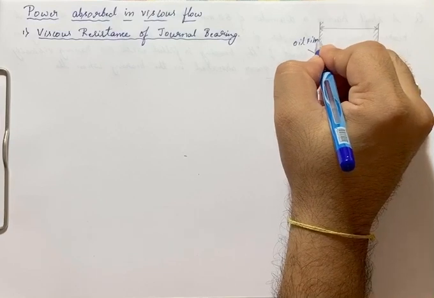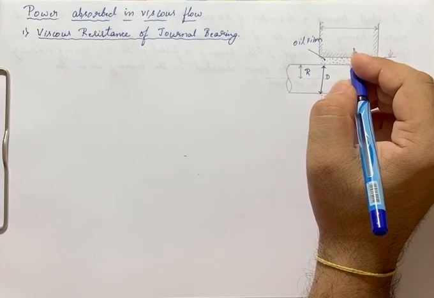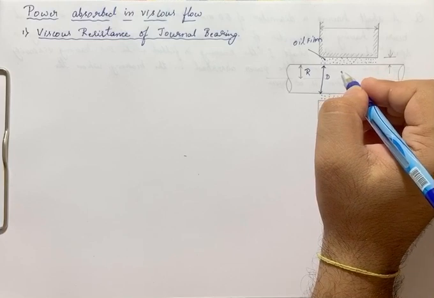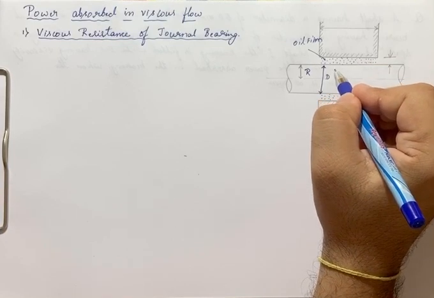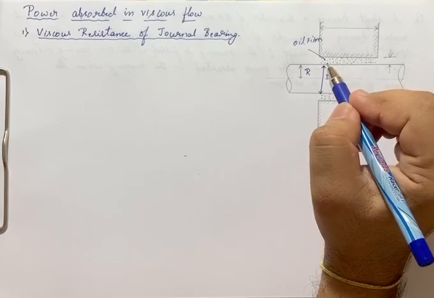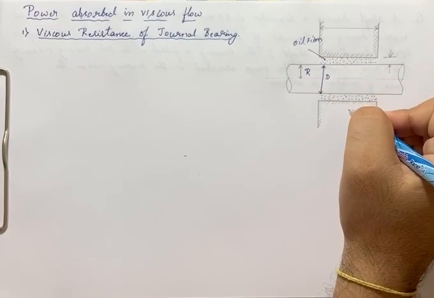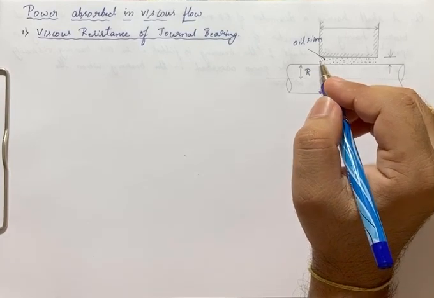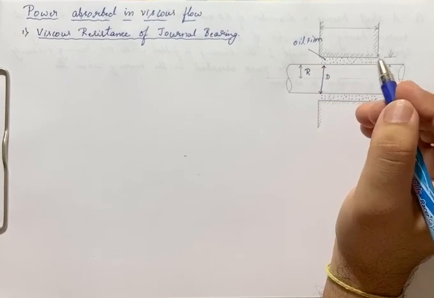The oil film is in contact with the shaft, rotating at the same speed as the shaft, while the oil film in contact with the journal bearing is stationary. Thus, we will find out the viscous resistance offered by the oil to the rotating shaft.